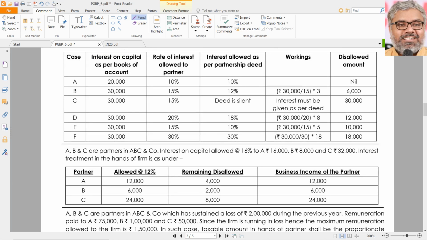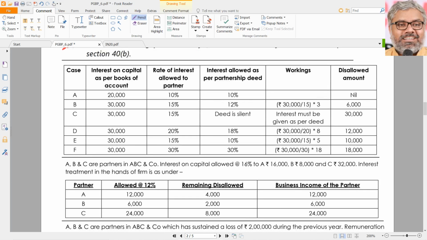Then let us apply this in some cases of interest. Let us take some examples for understanding. Case A. Interest on capital as per books of accounts is 20,000. The rate of interest allowed to the partner is 10%, and as per the partnership deed it is also 10%. Will there be any disallowed amount? No, there is no disallowed amount. So it is nil, because all are okay. It is not exceeding 12%, and it is the amount authorized by the partnership deed. As long as it is not exceeding 12% and is authorized by the partnership deed, there is no disallowance.